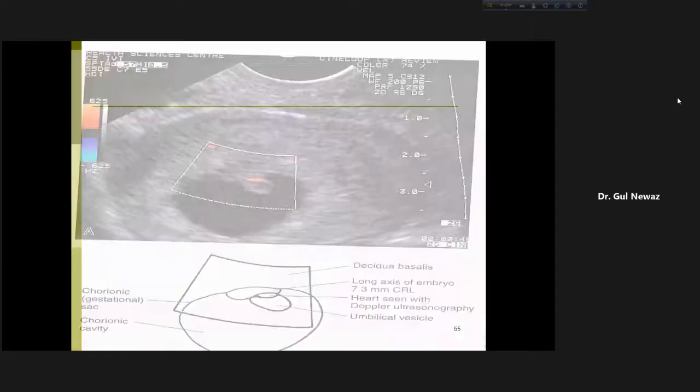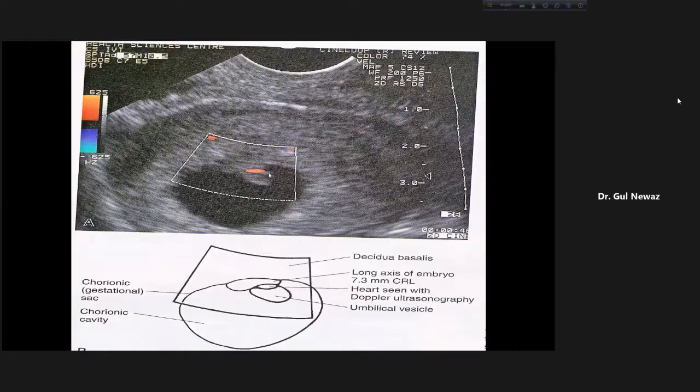So here they have done a Doppler study, and look here, this is the embryonic disc, this whole area. Here the amniotic cavity, and below the chorionic cavity, yolk sac cavity, and outside, the huge black area is the chorionic cavity. And here the red portion, the heart has started to function in the 21st to 22nd day. This red portion means the heart was started working.